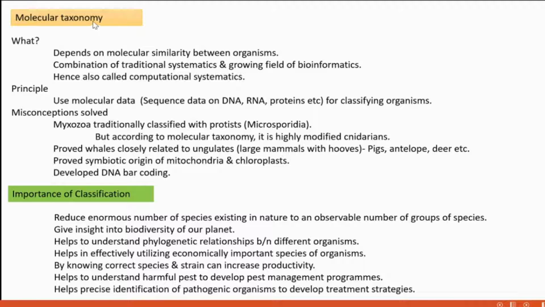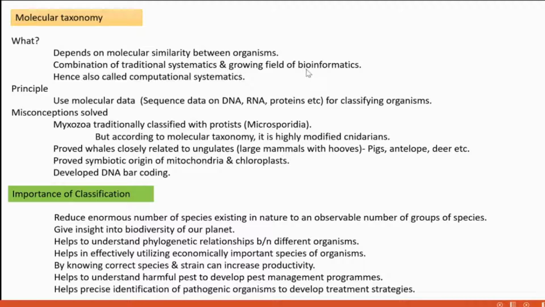And this branch is a combination of traditional systematics. Systematics, we know, is the study of the evolutionary relationship and so on. So molecular taxonomy is a combination of traditional systematics and bioinformatics. What is bioinformatics? Bioinformatics is a special branch of science. It's a combination of biology and information technology.